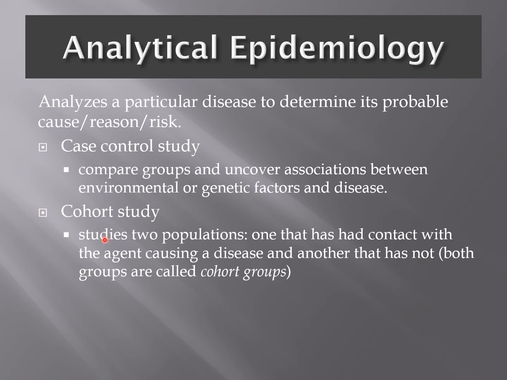For example, a comparison of one group composed of people who have received blood transfusion and one composed of people who have not received any blood transfusion, with the incidence of hepatitis B virus. This is a type of cohort study. If an association is found between blood transfusion and the presence of hepatitis B, then we can say hepatitis B virus is associated or linked with blood transfusion.